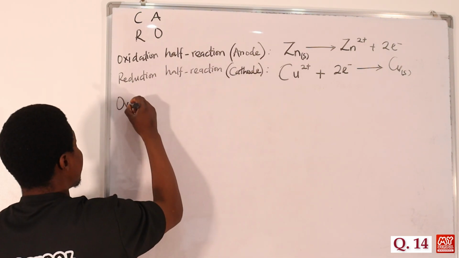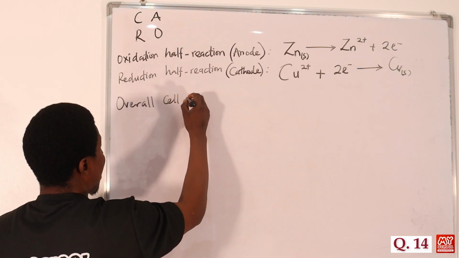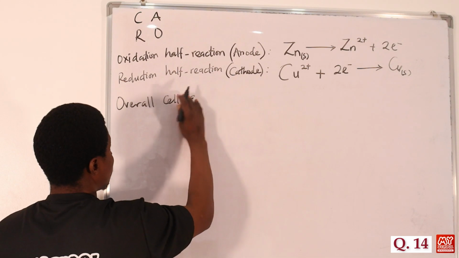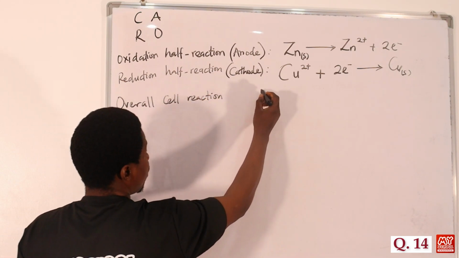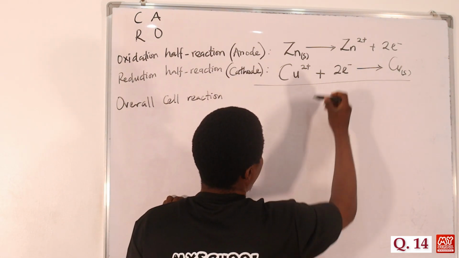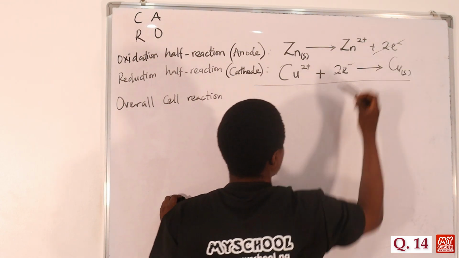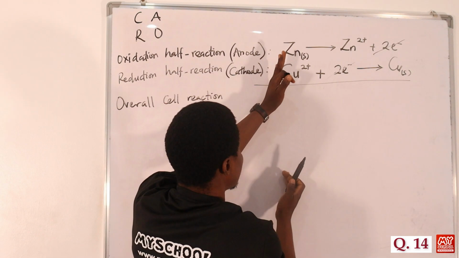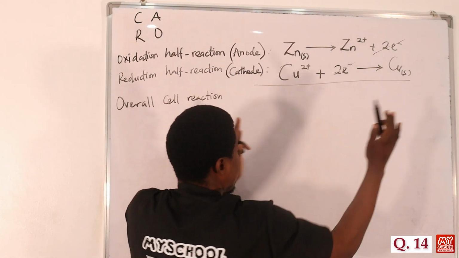So what then is the overall cell reaction or equation? Overall cell reaction means that we want to add these up. Of course, we have 2 electrons here cancelling out 2 electrons at this point. So what do we have on the left hand side of the arrow? We bring them together.